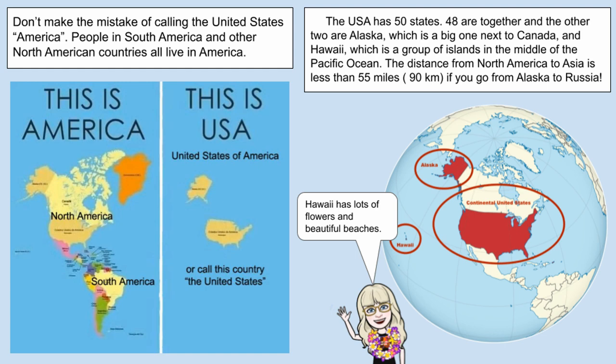48 are together, and the other 2 are Alaska, which is a big one next to Canada, and Hawaii, which is a group of islands in the middle of the Pacific Ocean. The distance from North America to Asia is less than 90 kilometers if you go from Alaska to Russia.